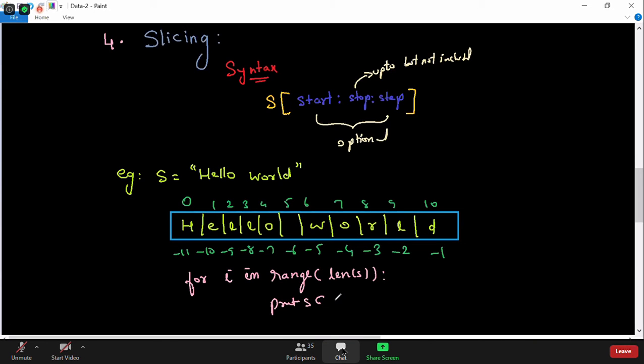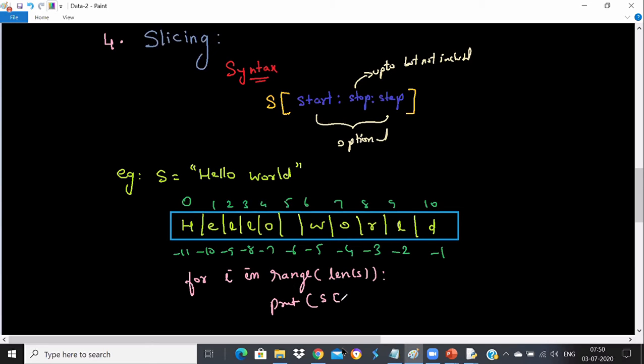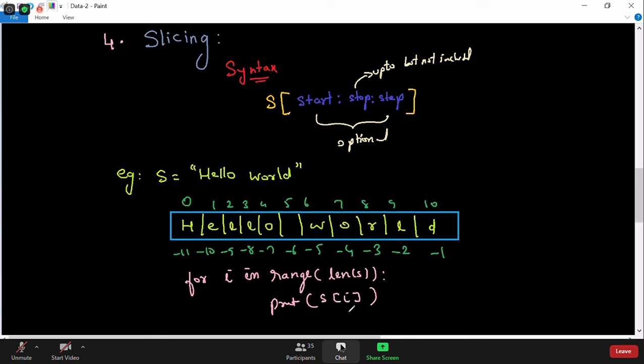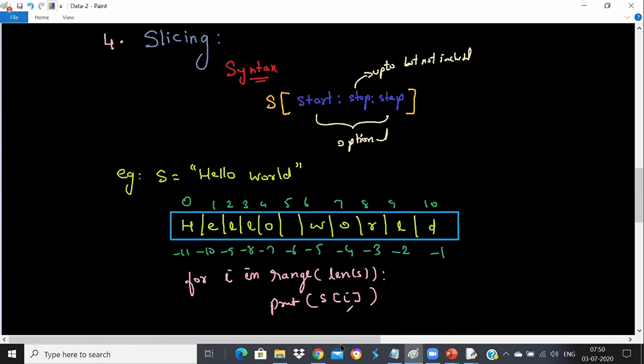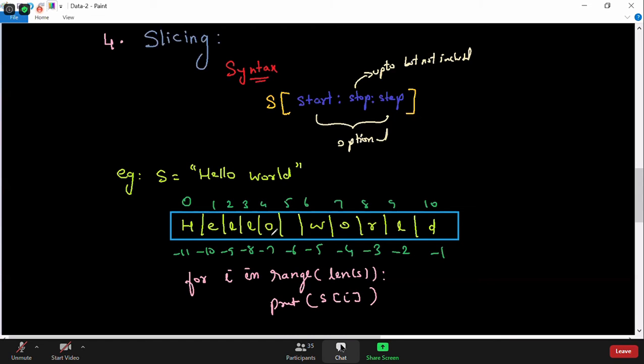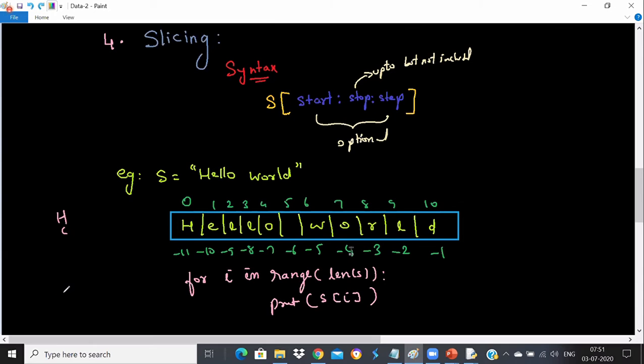If I print s of i, tell me what will be the output of this code. It will print all, right? HELLOWORLD, because range will be starting from 0 to 10 actually. So it will print everything one below the other. It will print H, then E, then L, then L, then O. Everything gets printed. Not in spaces because I have not used end equal to space. So it is going to print on the next line.